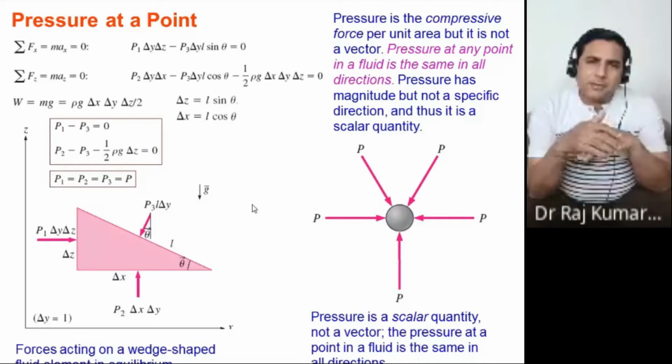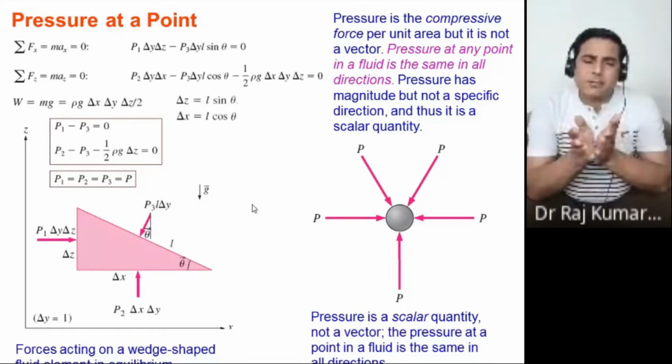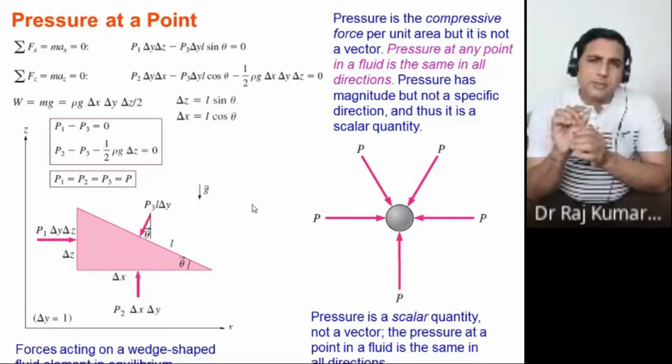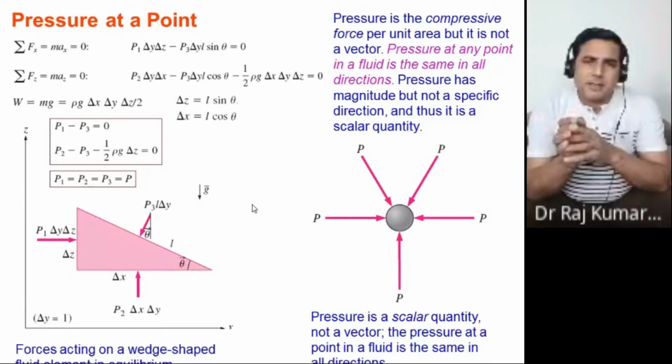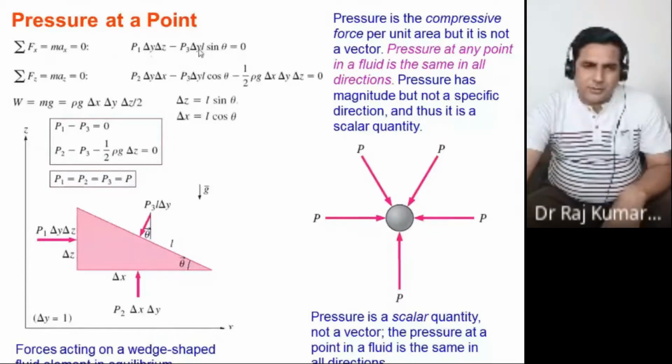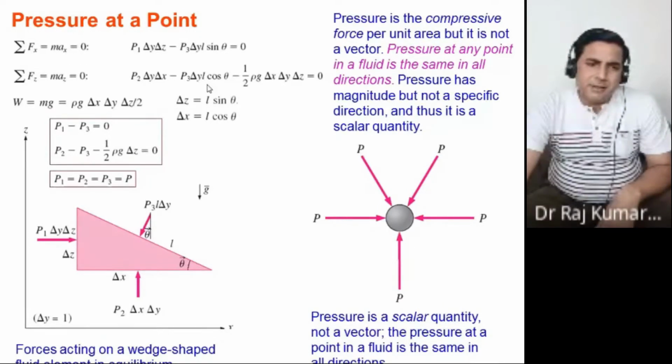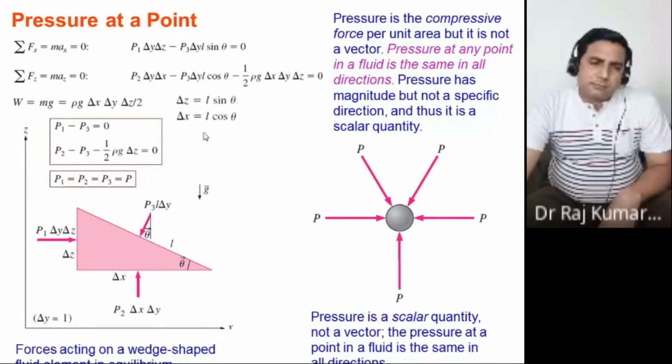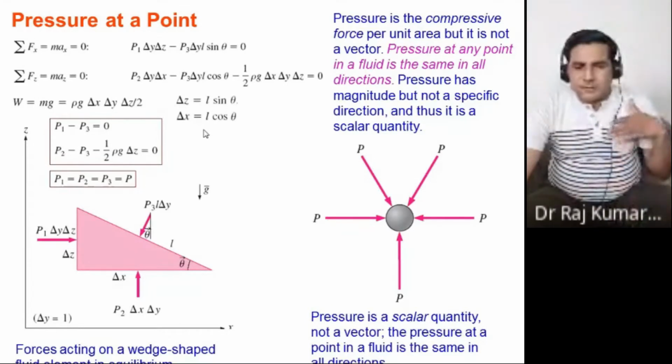And if that particular system is in equilibrium here, then the individual components of force in the x direction, y direction, and z direction must be equal to zero. Therefore, you wrote the equation here, that is the force balance in direction x. This is the force balance in direction z, and there would be a force balance in direction y there.